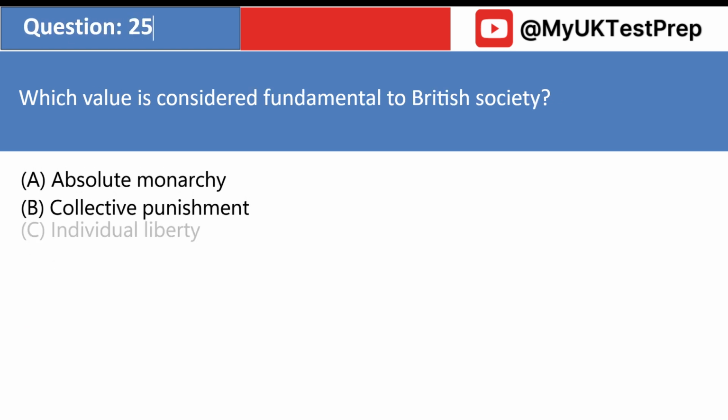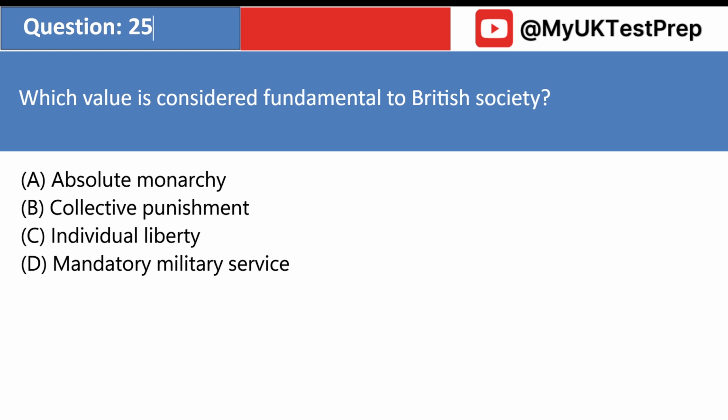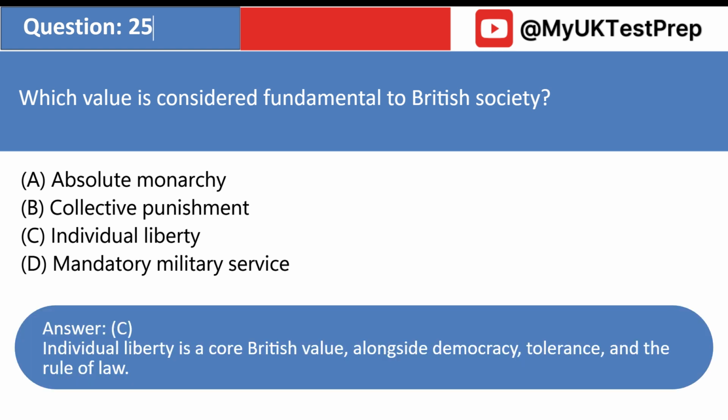Which value is considered fundamental to British society? A. Absolute monarchy. B. Collective punishment. C. Individual liberty. D. Mandatory military service. Answer: C. Individual liberty is a core British value, alongside democracy, tolerance, and the rule of law.